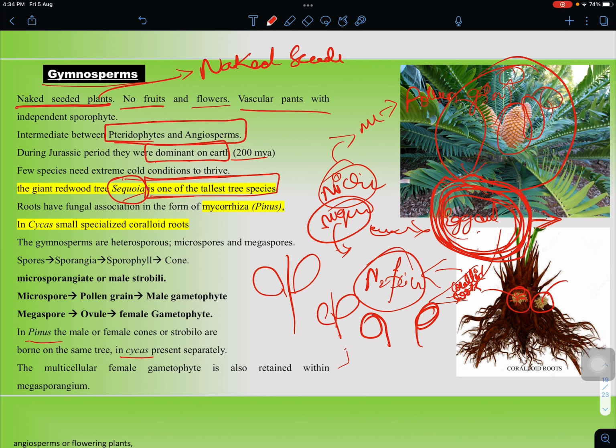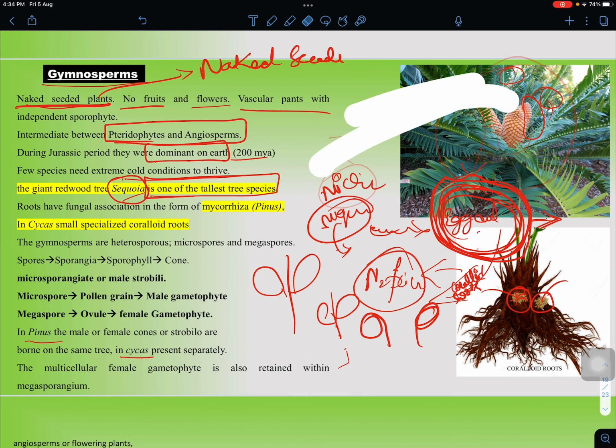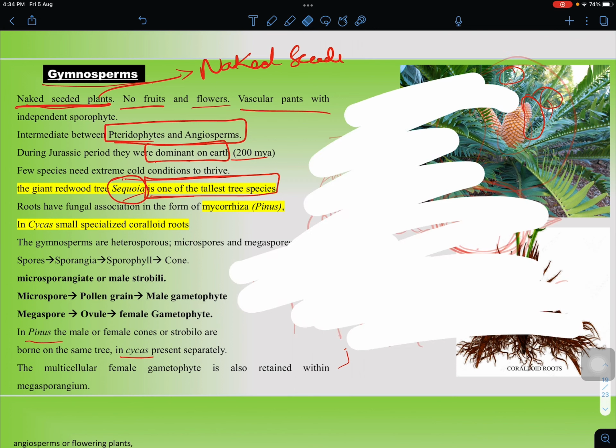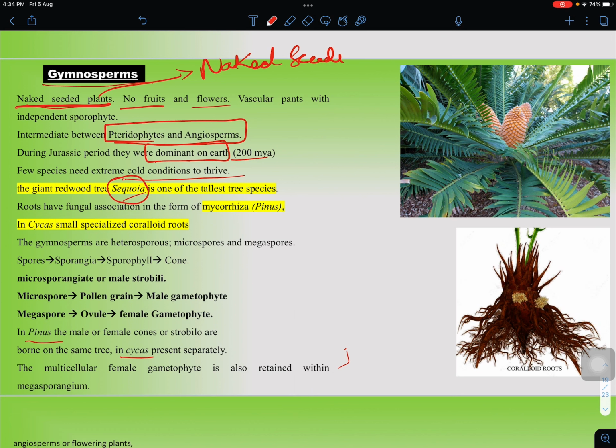Here the things we need to note down are why they are called gymnosperms, because they are naked seeded plants. They are intermediate between pteridophytes and angiosperms. The structure which we are seeing is called a sporophyte. The main dominant phase, or the main plant body, is the sporophyte. The gametophytic phase is very much reduced. Gametophyte can be seen when a microspore develops and gives rise to pollen grain, and a megaspore develops and gives rise to egg cell and ovule. Only during these two periods can we see